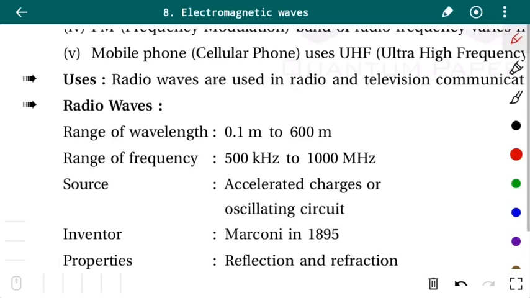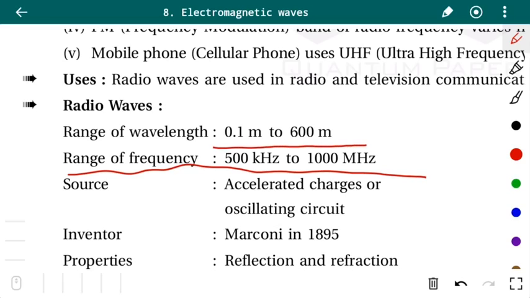Here we have seen the range of the frequency as 500 kHz to 1000 MHz. You can also classify the radio waves in terms of the wavelength, that is 0.1 meter to 600 meter. We have already seen that the source of the radio waves is the accelerated charge in the conductor, or we can say the oscillating circuit. The inventor of the radio waves was Marconi, and it was invented in 1895. The property of these radio waves is that they undergo reflection and refraction.